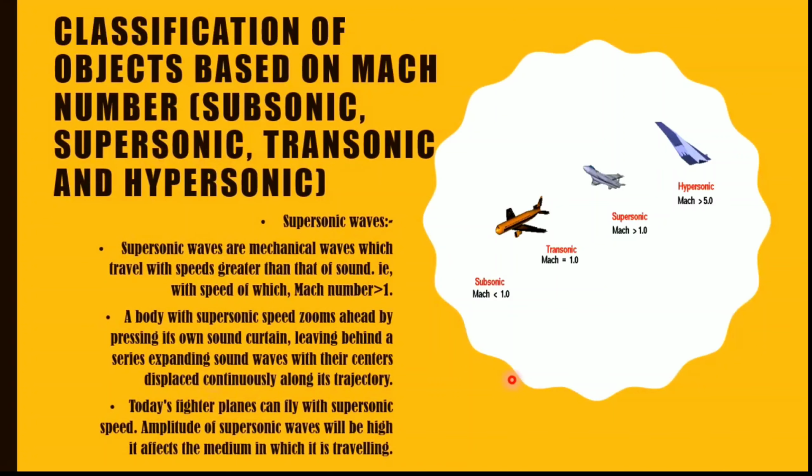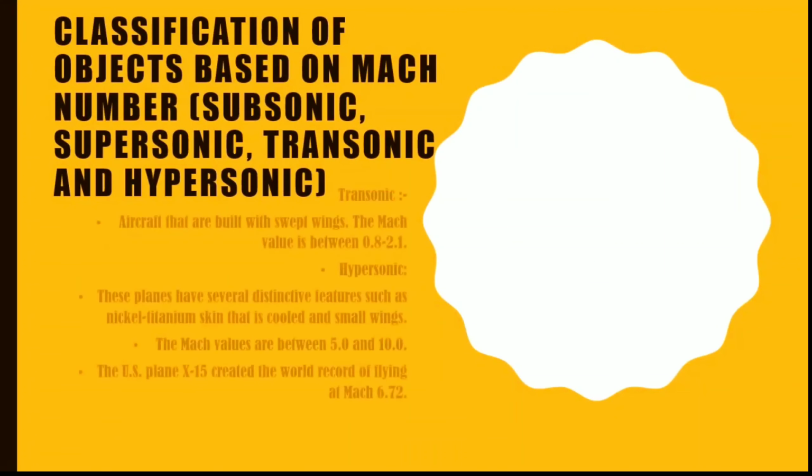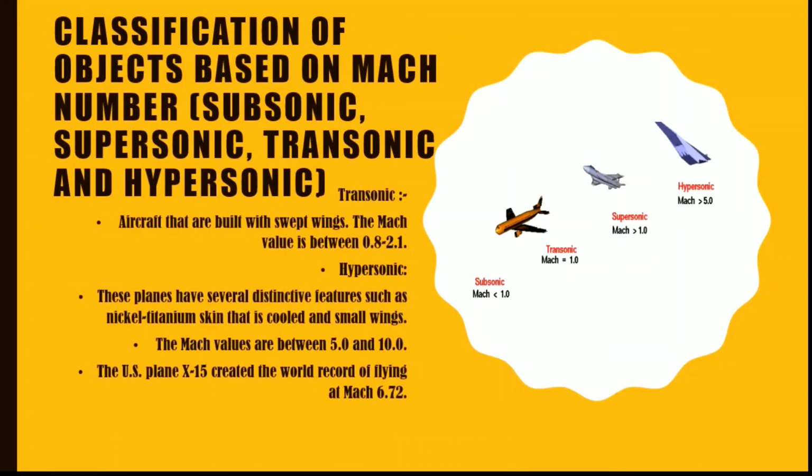So the 2 things which we covered are supersonic and subsonic. Now let's move on and cover the transonic and hypersonic. First of all, for transonic you must know that the Mach number lies between 0.8 and 2.1, and the example of transonic is aircraft that are built with swept wings. So here we need to know 2 things. First, the Mach number for the transonic lies between 0.8 and 2.1. And the example is aircraft that are built with swept wings.